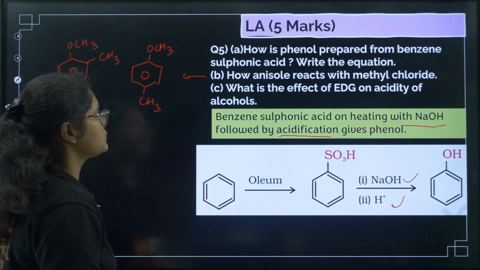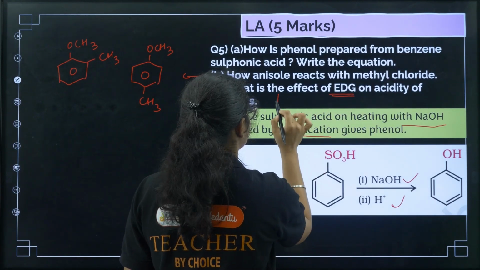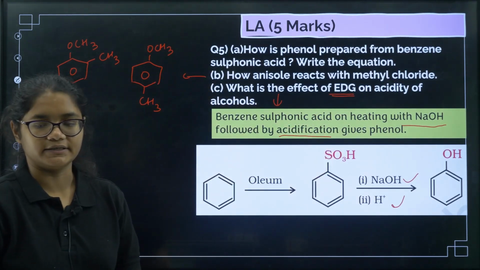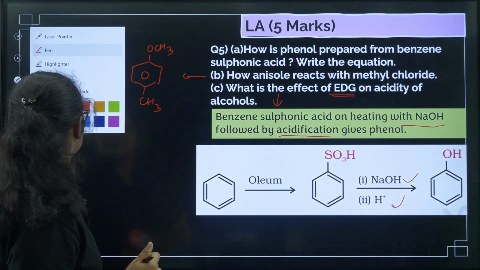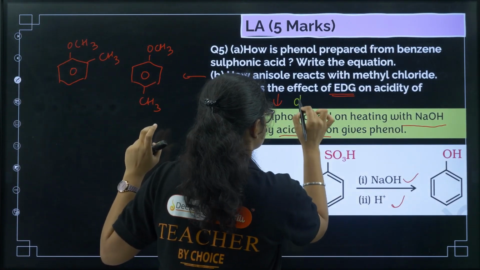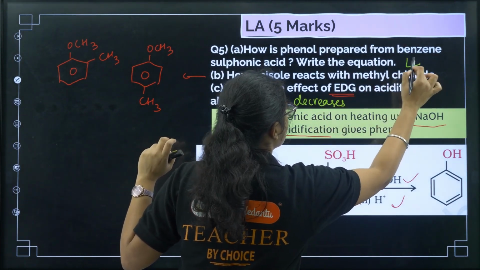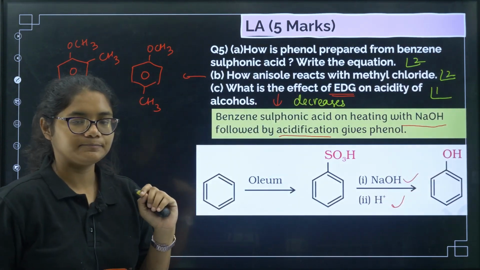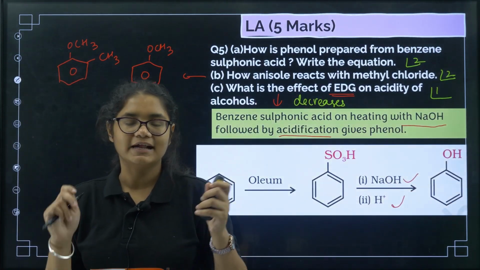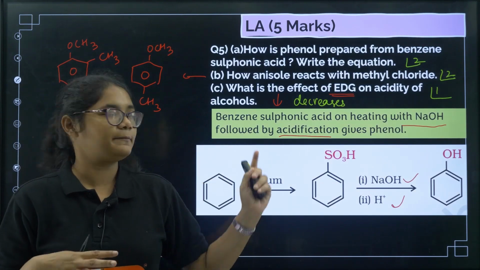Next, what is the effect of electron donating group on acidity? Electron donating group decreases the acidity. Electron withdrawing group will increase the acidity. So the answer here will be decreases. This is 2 mark, this is 2 mark, and this is 1 mark. Clear? That's all the questions that I have taken in this session.